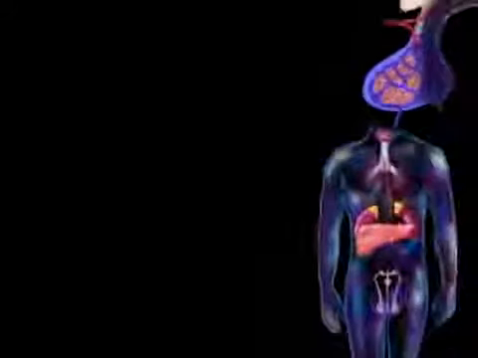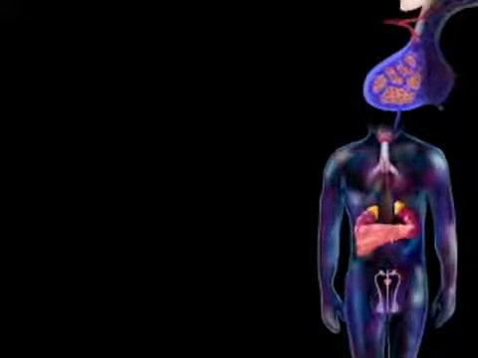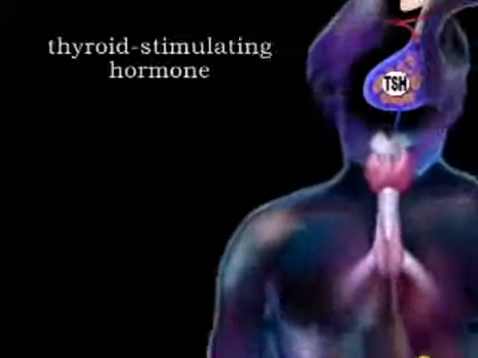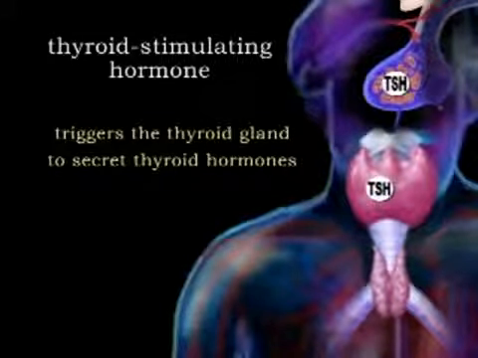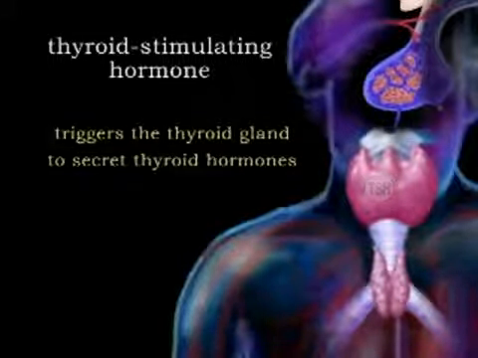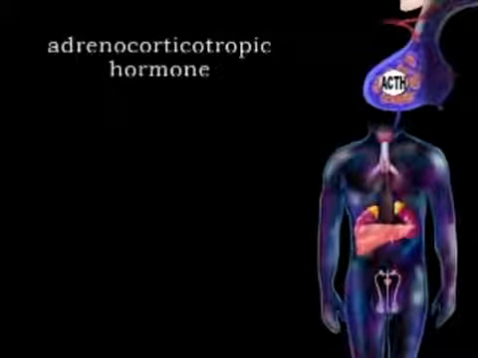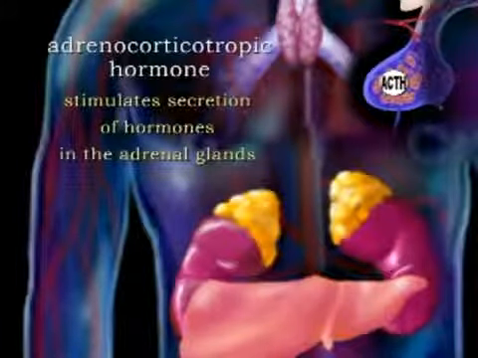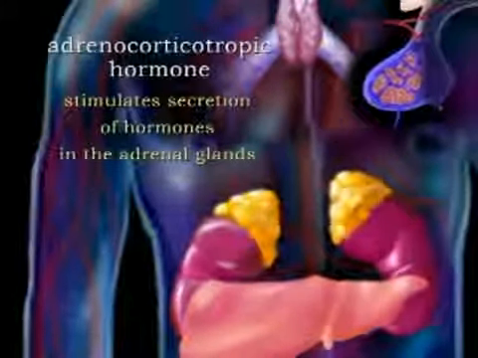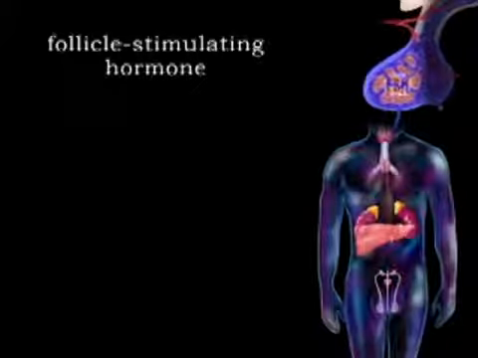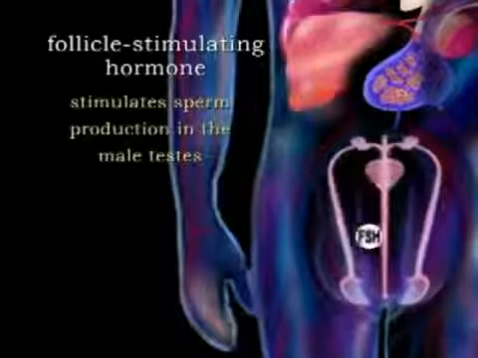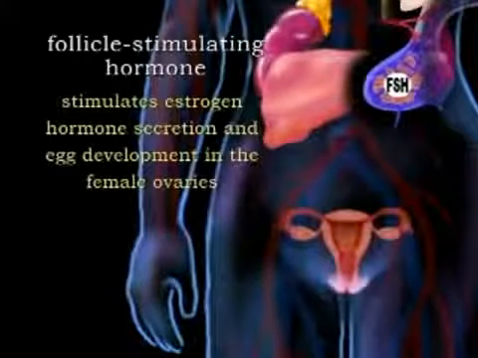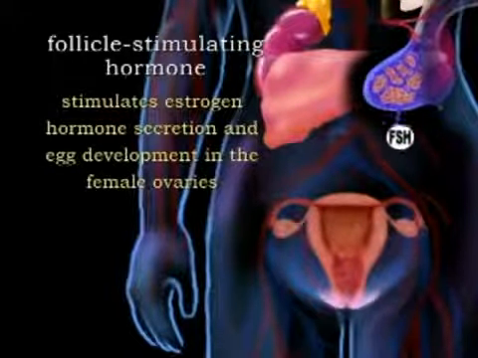The hormones produced by the anterior pituitary gland include thyroid-stimulating hormone, or TSH, which triggers the thyroid gland to secrete thyroid hormones; adrenocorticotropic hormone, or ACTH, which stimulates secretion of hormones in the adrenal glands; and follicle-stimulating hormone, or FSH, which stimulates sperm production in the male testes, as well as estrogen hormone secretion and egg development in the female ovaries.